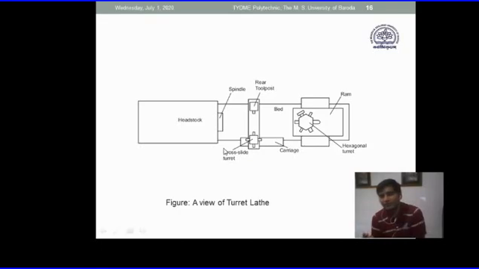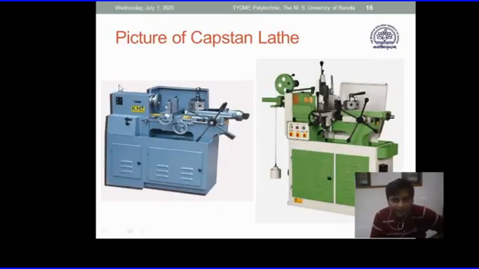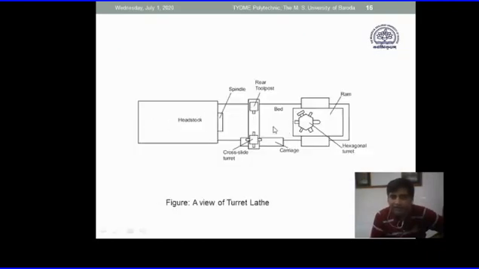Now we'll go to the next topic, the turret lathe. I'll go to the previous slide. This is a smaller, compact machine. The turret lathe is a larger machine. It also has a hexagonal turret, it also has a carriage, it also has a tool post, and the same things. The major difference between the turret and the capstan lathe is that the capstan is for small size components, whereas the turret lathe can be used for large components, and mainly it is used for large size components.